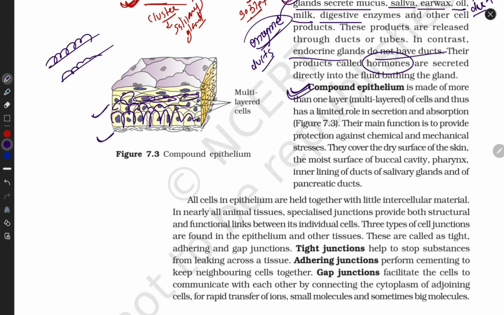Their function is mainly protection, guys, because they are very thick in orientation. They cover the dry surface of skin, the moist surface of the buccal cavity, pharynx, and the inner lining of ducts of salivary glands and pancreatic glands. This is important, guys. This example is very specific. You have to remember.